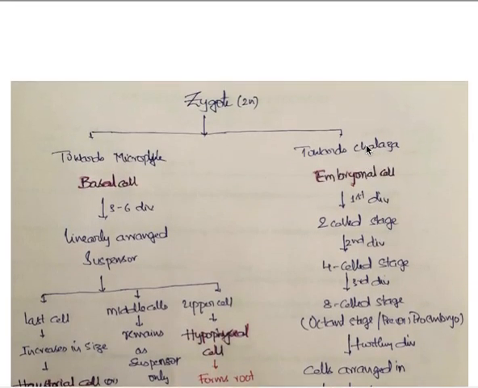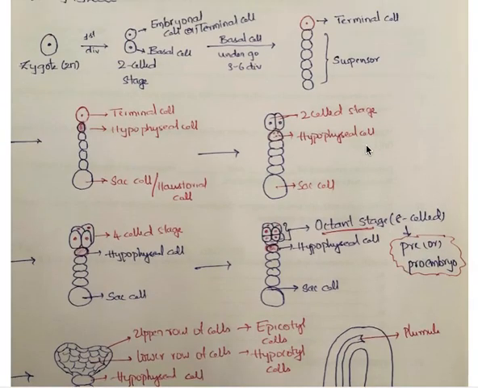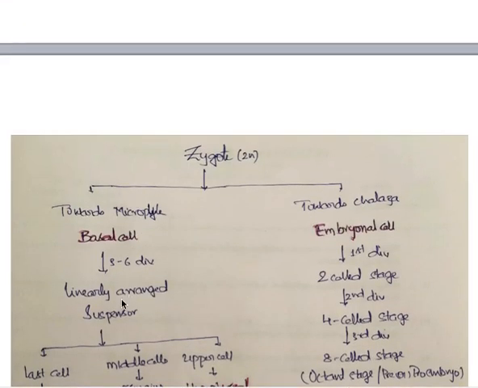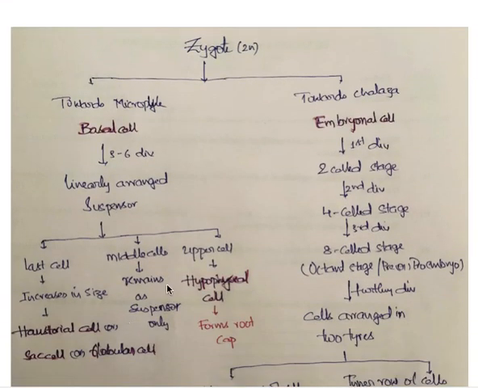Now let us go back, then you will understand. What I said in the flow chart: the zygote undergoes division, which I already told in the flow chart. The upper cell is the embryonal cell or terminal cell, and the lower cell is the basal cell, and the basal cell undergoes continuous division to form a linear mass of cells called the suspensor. See, I mentioned it in the flow chart: basal cell, linear mass of cells called suspensor. Now the last cell is the haustorium, the middle cells remain as they are, and the upper cell is the hypophyseal cell.